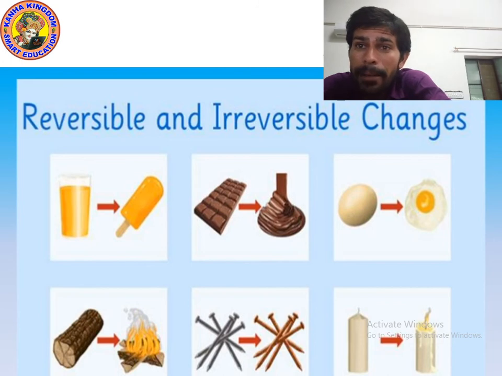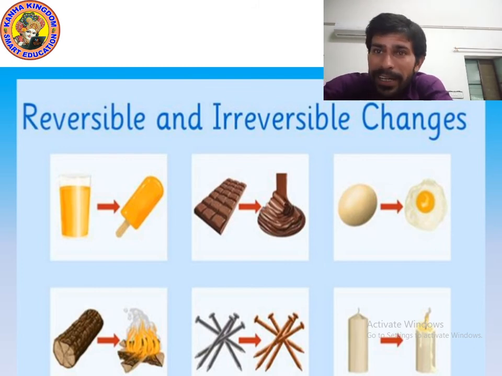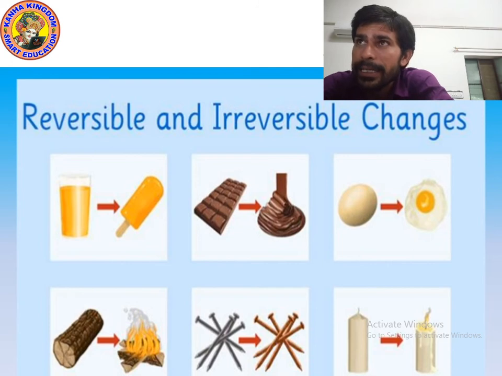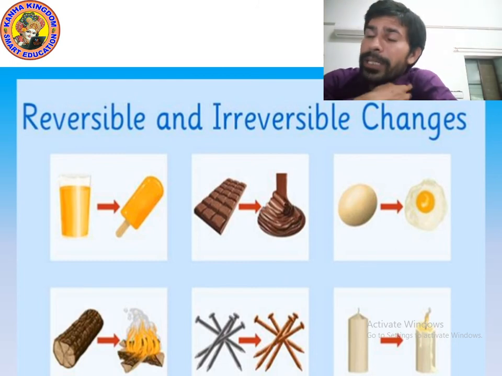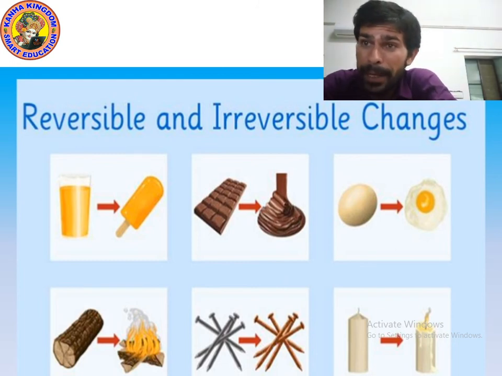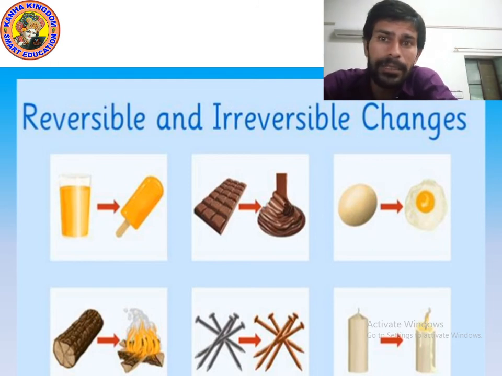It is also an example of irreversible change. You can see rusting of an iron nail. It is also an example of irreversible change. And you can see the burning candle, when burnt it becomes short. It is also an example of irreversible change.